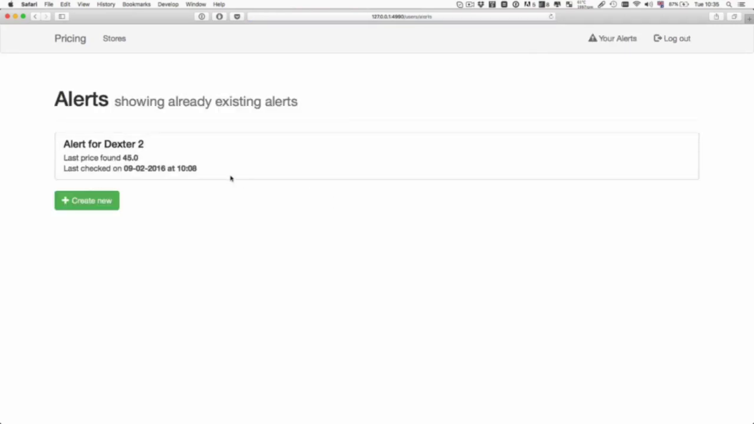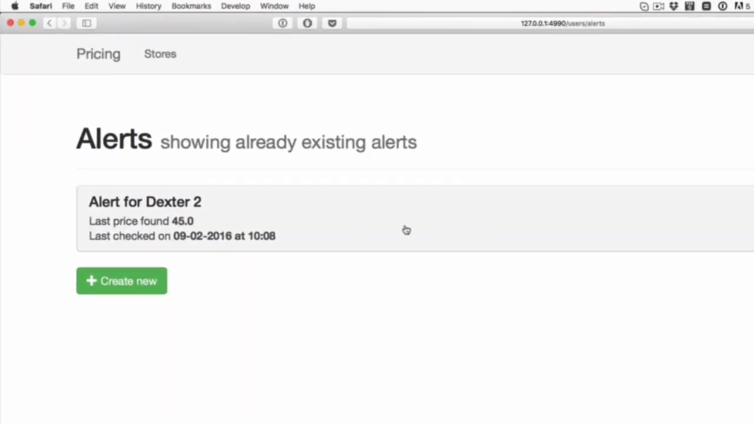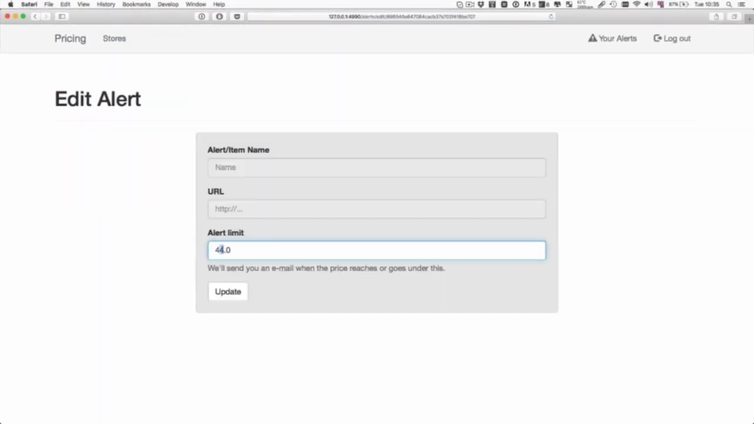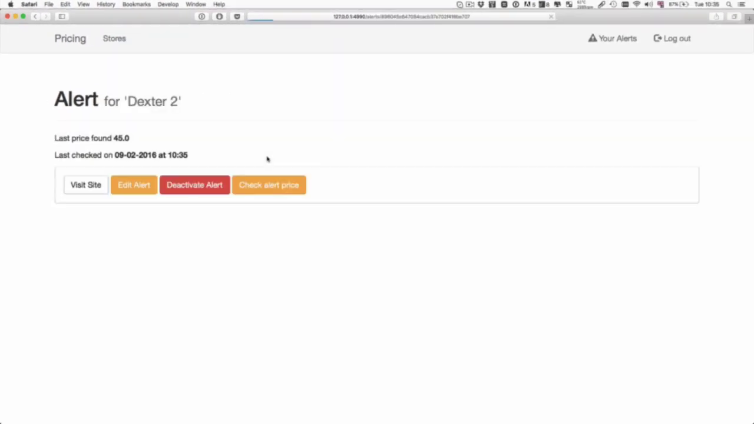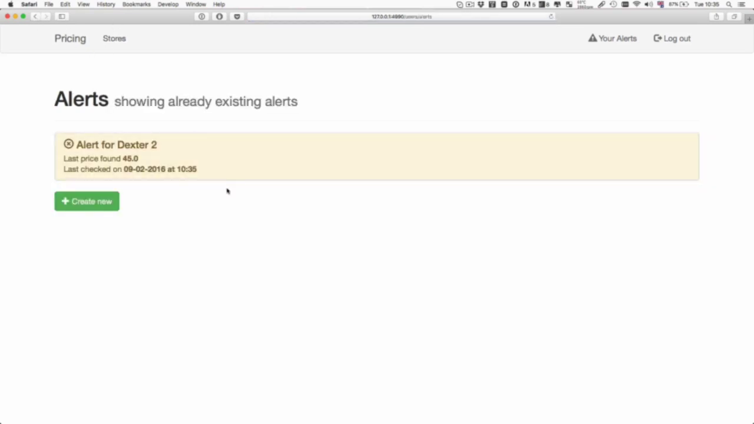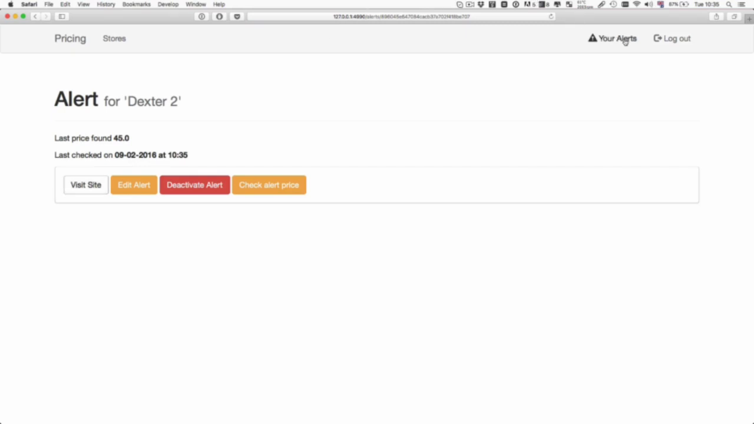And notice how that seems to work. We've got the alerts here, and I'm going to press one of them. And we've got the price and the last check date. I'm going to check the price, see if that all works, and notice how that does update. So that seems to be working. We can edit the alert, change the price point, and that shows as 45. We can also deactivate the alert, and now that shows as yellow. We can reactivate it, or indeed permanently delete it. And we can also visit the site, but let's not do that in this video.